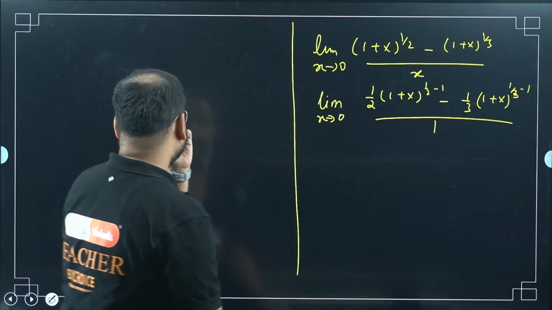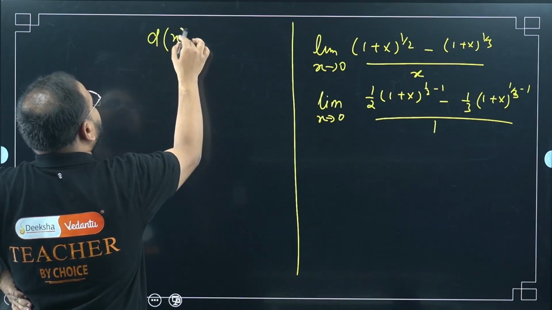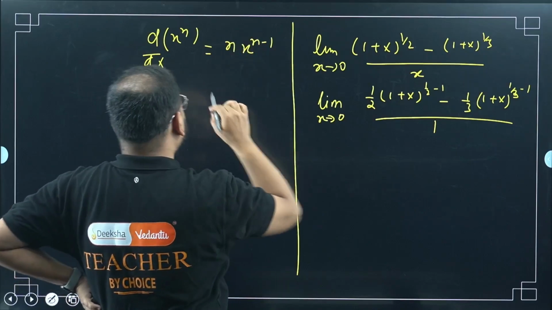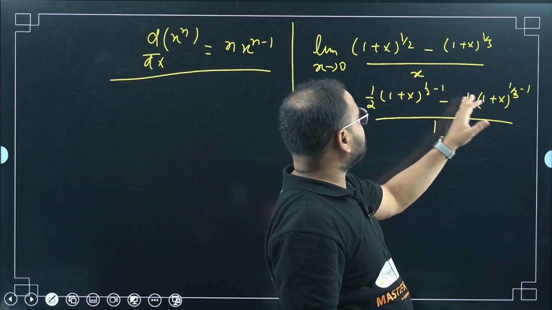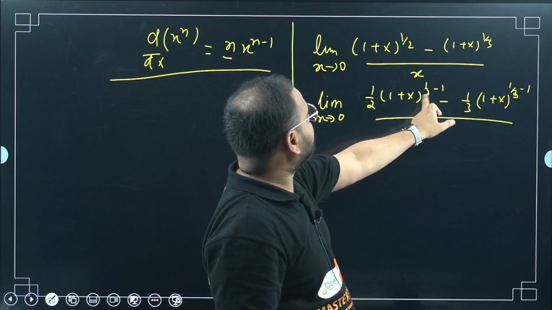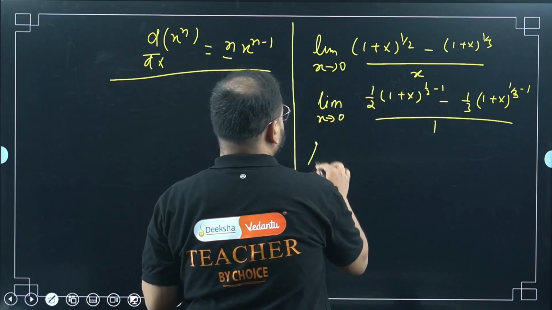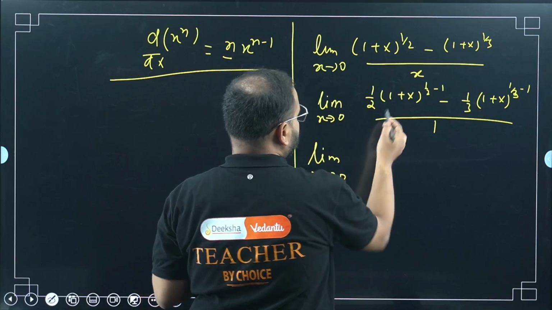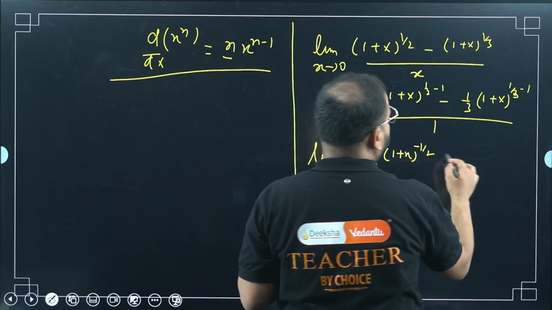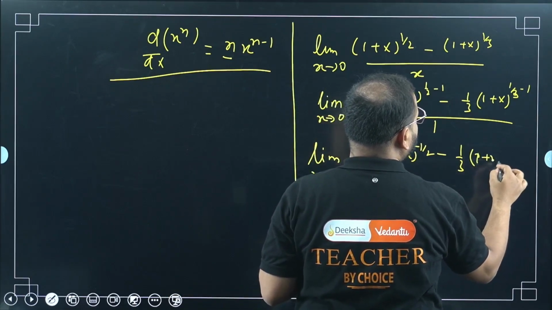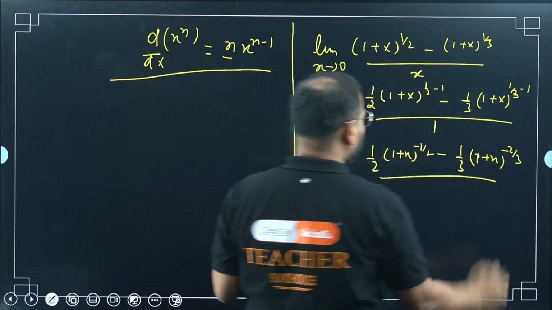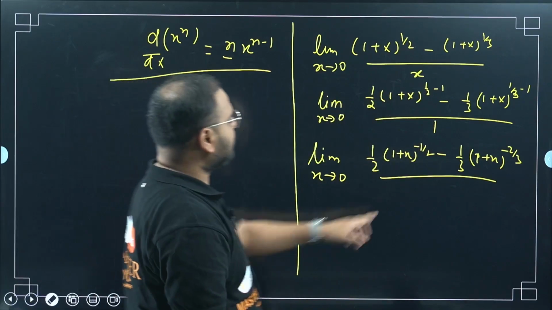So how is this true, sir? This is the formula: d of x power n is n times x power n minus 1. Same thing I've used everywhere. In this term, n is 1 by 2, so 1 by 2 comes in front, and the power is n minus 1, so 1 by 2 minus 1. I hope this is clear. This becomes 1 by 2 times (1 plus x) to the power minus 1 by 2, and minus 1 by 3 times (1 plus x) to the power minus 2 by 3, divided by 1, so the denominator is gone.